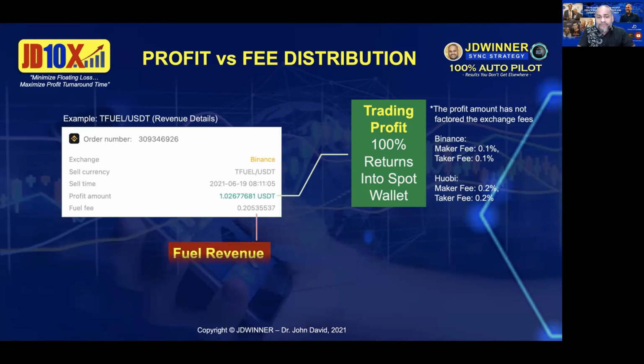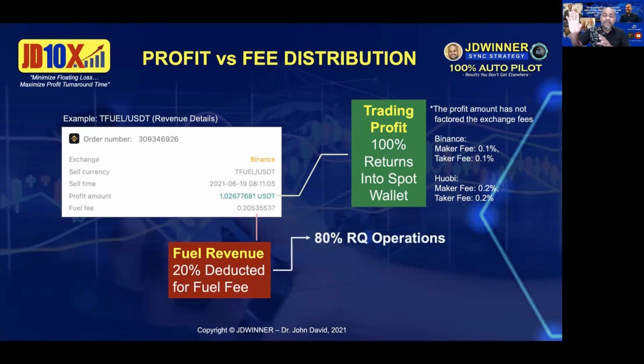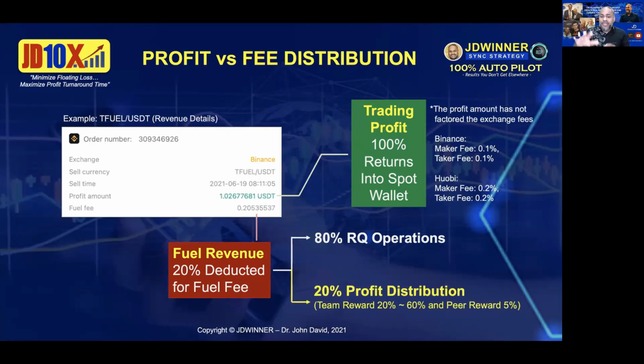Now, when you talk about the fees, remember we have the fuel revenue. This is the revenue of the company. The company charges you a fuel fee, which is their revenue. So 20% will be deducted for the fuel fee. Now, out of this 20%, 80% goes into Royal Quantitative operation. So all the operations are taken care of from this 80%. And then the remaining 20% goes into profit distribution.